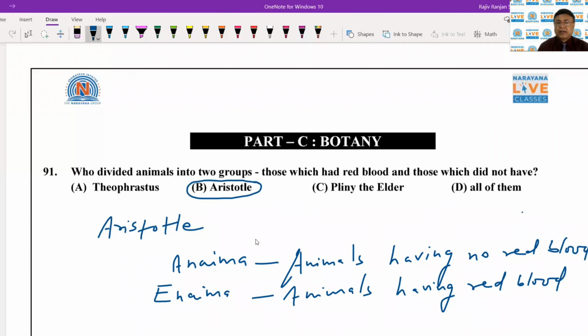It is just to remind you that Aristotle is also the father of biology. He is the father of animal embryology, as also the real father of taxonomy, since he gave such a classification.